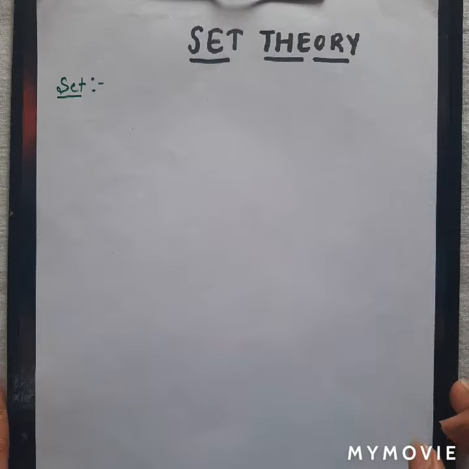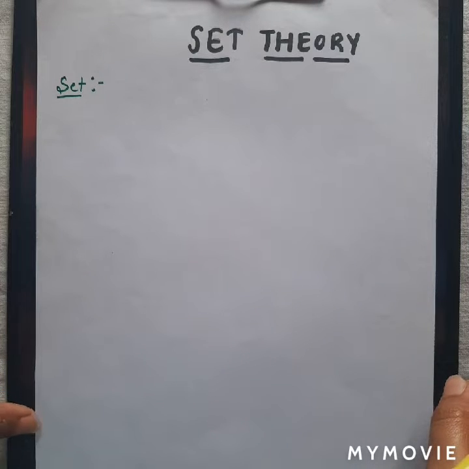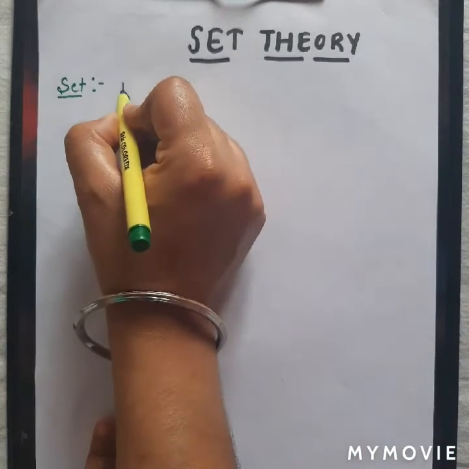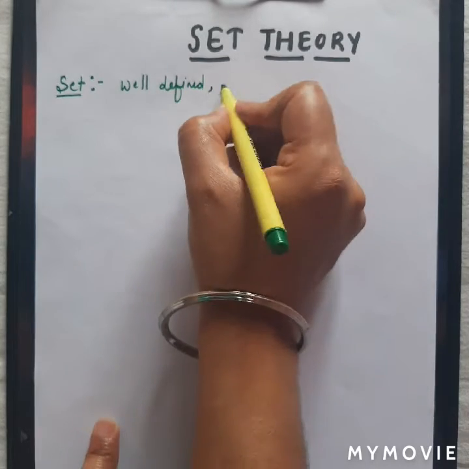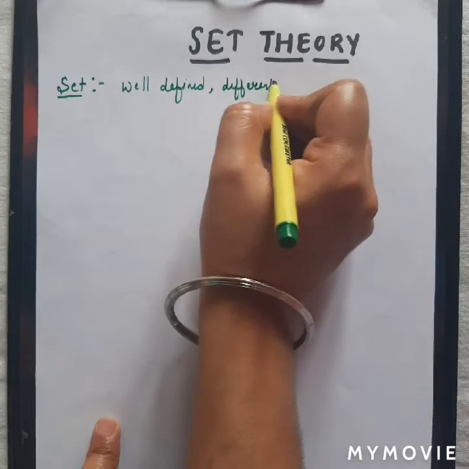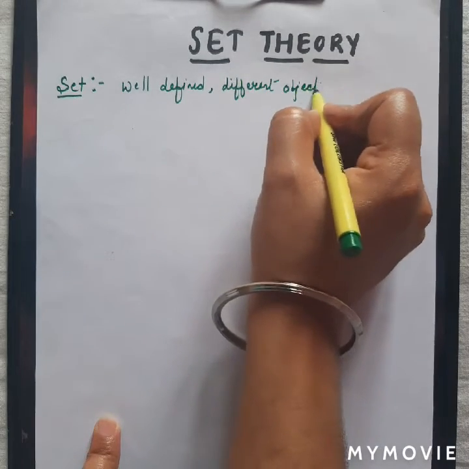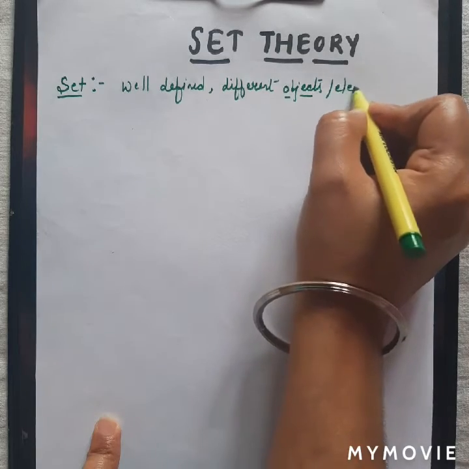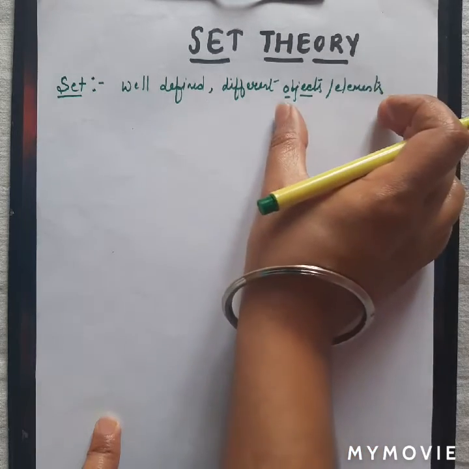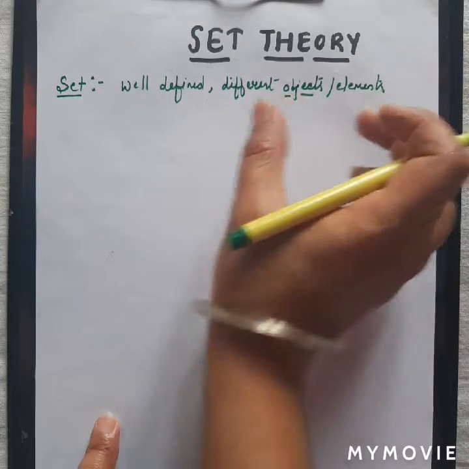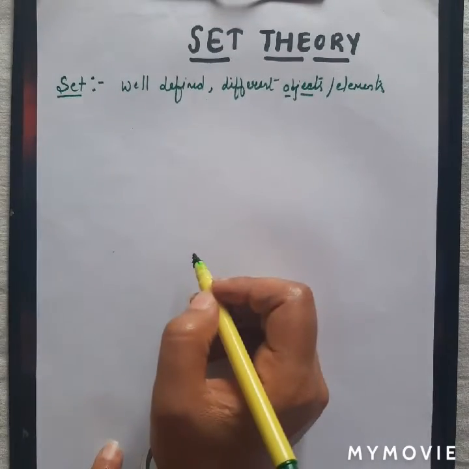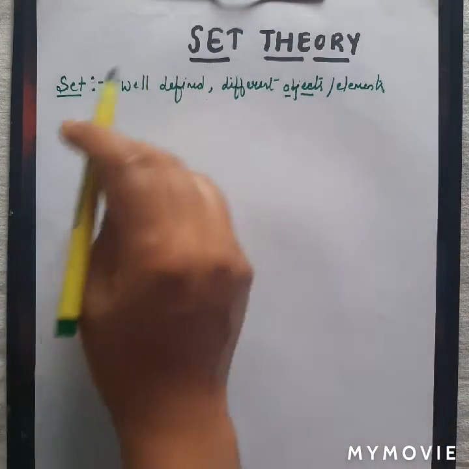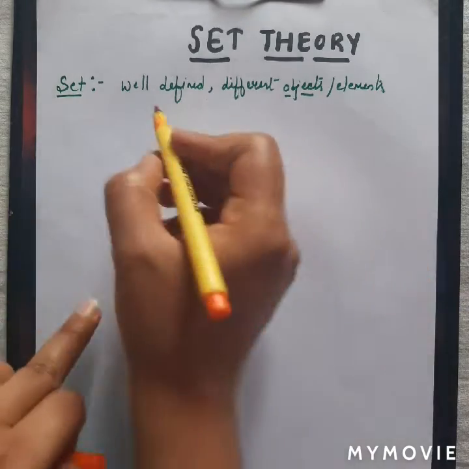Today's topic is set theory. First of all, we will talk about sets. The definition of a set is: it is a collection of well-defined and different objects. So we will have some objects or elements, and the collection of those objects which are well defined and different will be called a set.